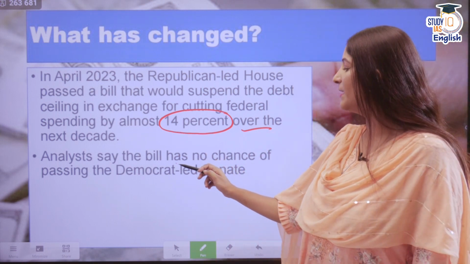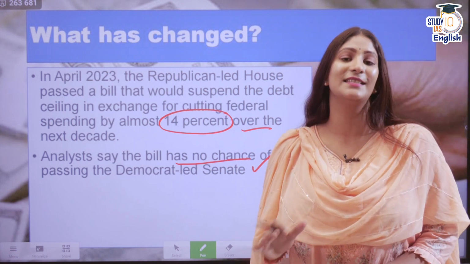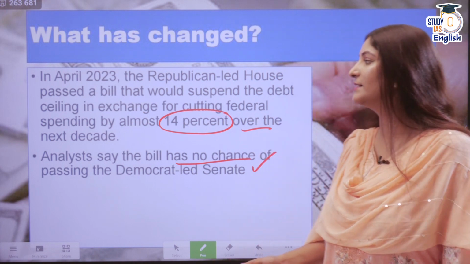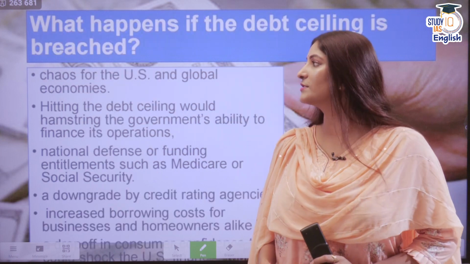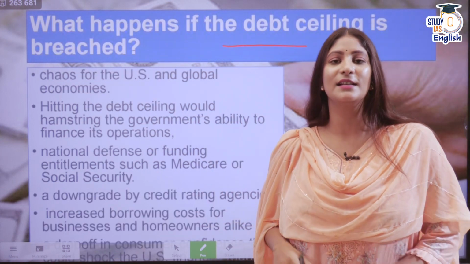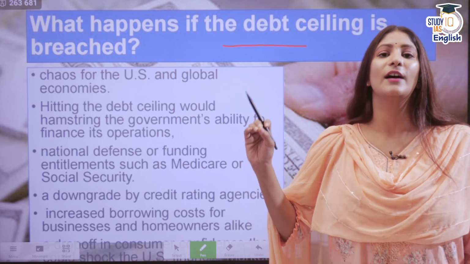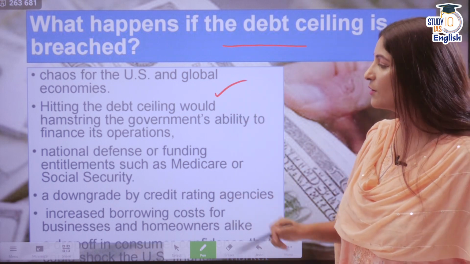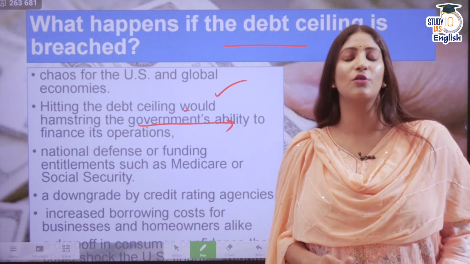Analysts have said that the bill has no chance of passing the Democrats-led Senate, because Republicans want something else and Democrats want something else. Now, the next point over here is, of course, the breaching thing. If the debt ceiling is breached, what will happen? This could herald chaos for the US and global economies, because hitting the debt ceiling would hamstring the government's ability to finance its operations.